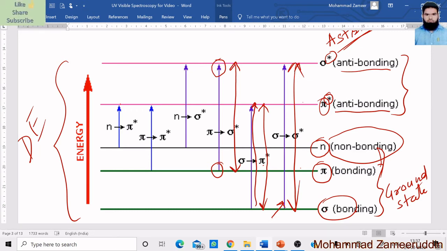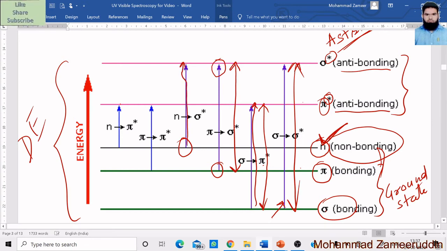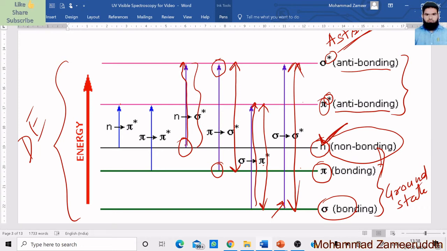Now the fourth transition is where the non-bonding electrons, in the non-bonding orbital, move from their ground state to the sigma asterisk, or anti-bonding, orbital. It requires this much energy. See the difference: this much energy is required for electrons to move from the ground state to the excited state. This is the fourth transition.